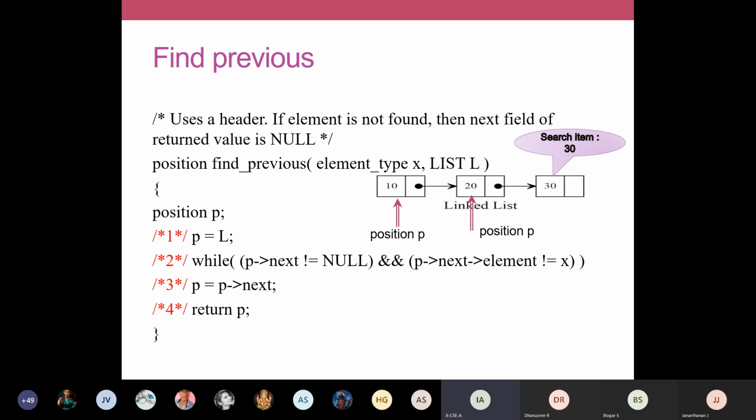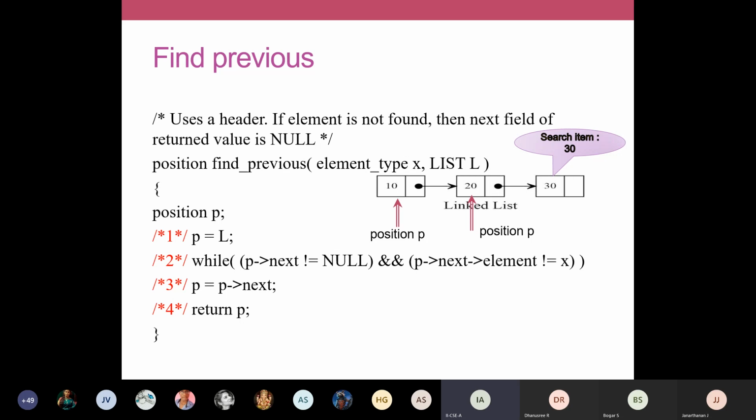Okay, so here we have used 2 pointers. You can use it like this also. P arrow next denotes the next node. Its data field you are going to check. If it is not matching, we go on to traverse to the next one. To traverse, we just modify P as P arrow next. So it means that we move our pointer position. Now I'll check whether P arrow next is your data.